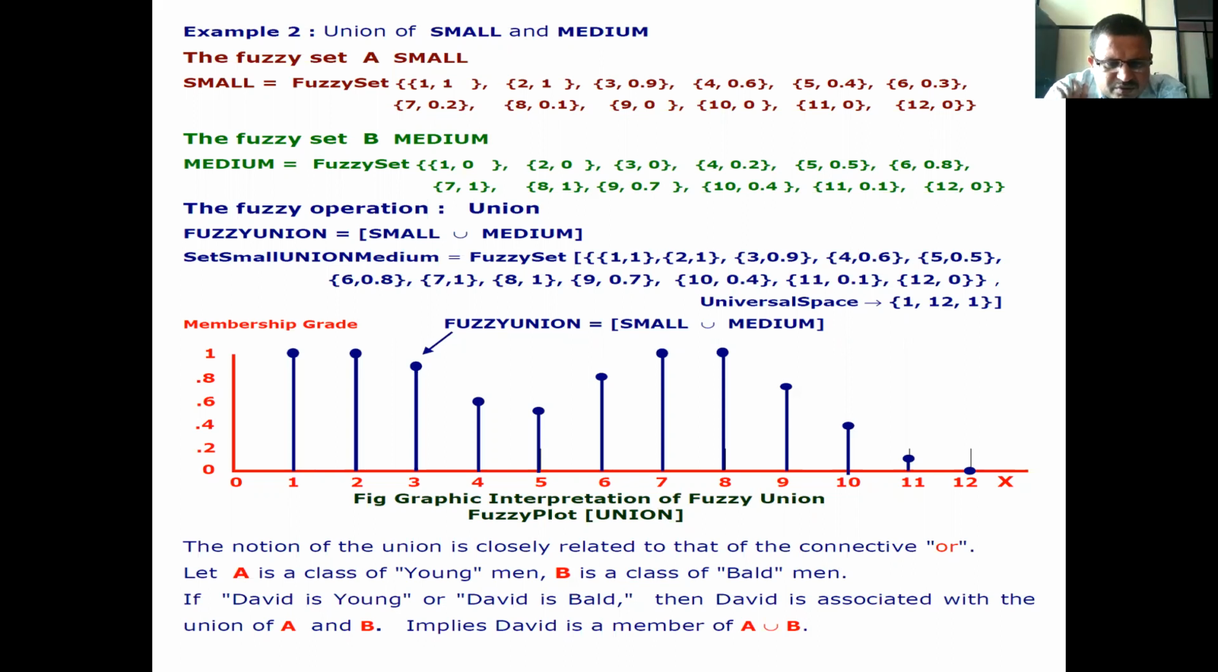The notion of the union is closely related to that of the connective or. Let A be the class of young men, B the class of bald men. If David is young or David is bald, then David is associated with the union of A and B, which implies David is a member of A union B.